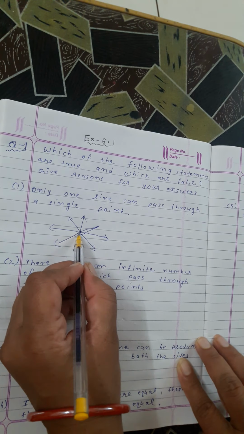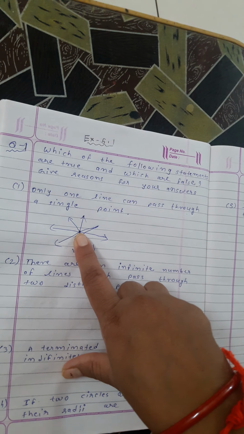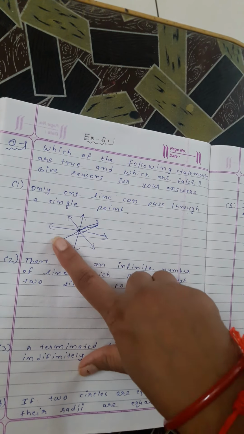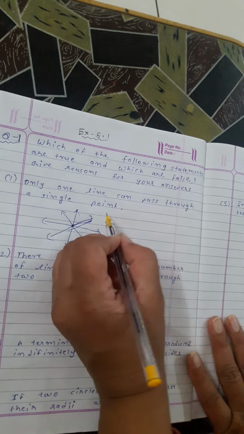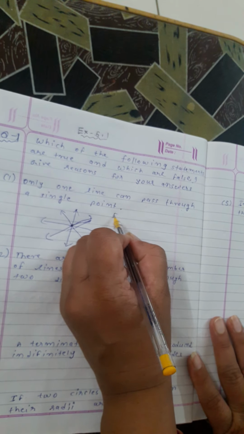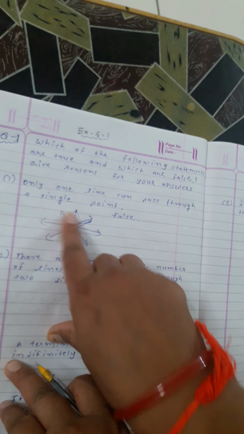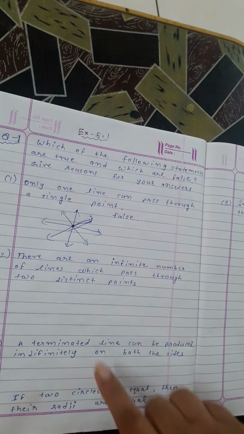So this statement is false because many lines can pass through one point.